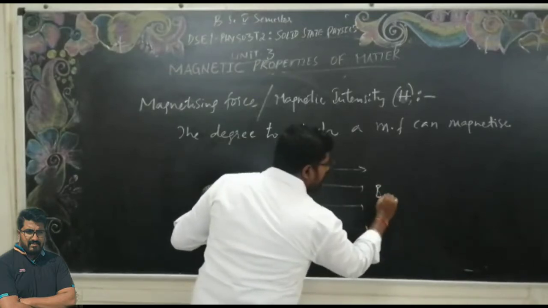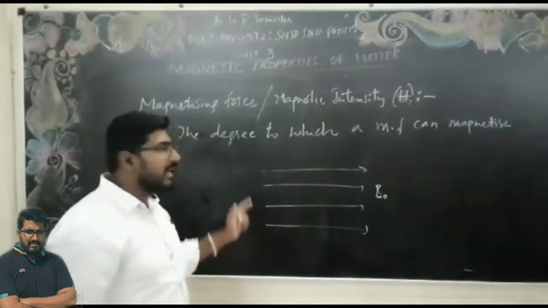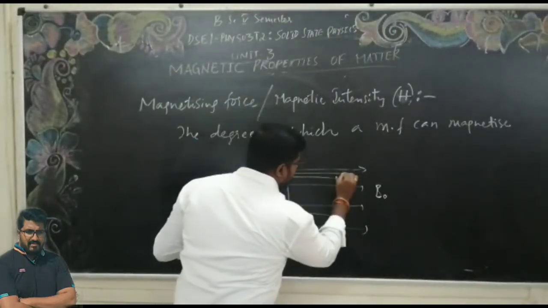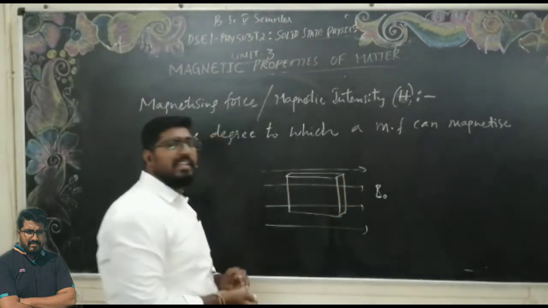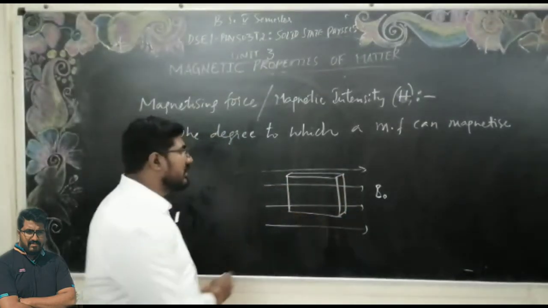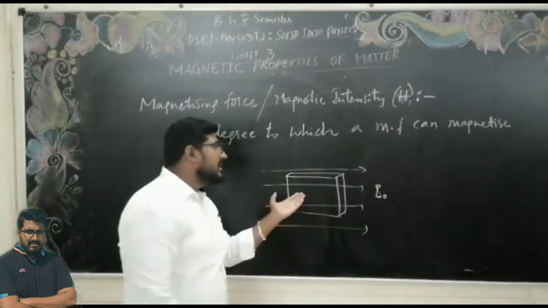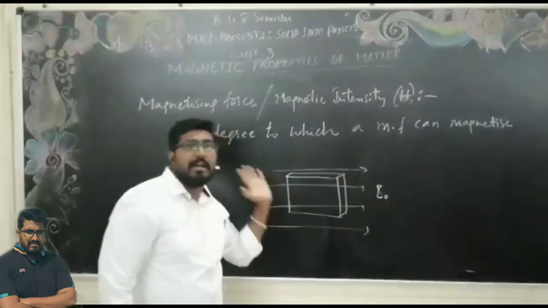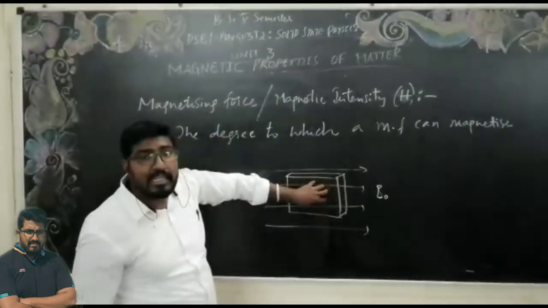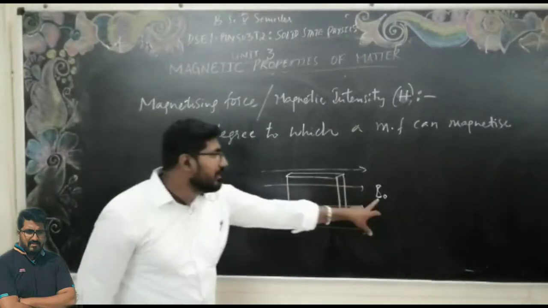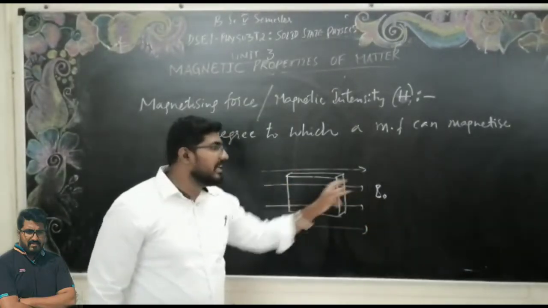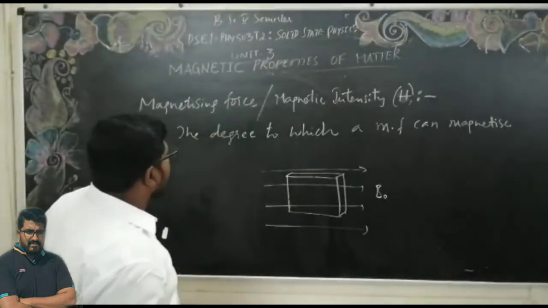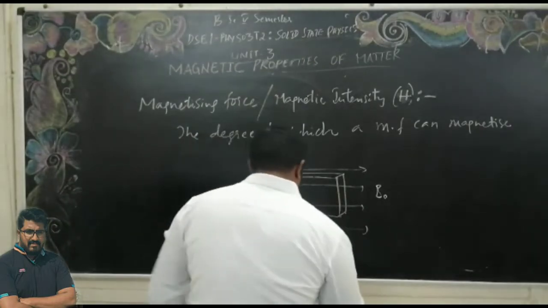If I place a magnetic material inside this field, the material gets magnetized. Due to the magnetic field, the material acquires magnetic property from the external magnetic field present in the space.